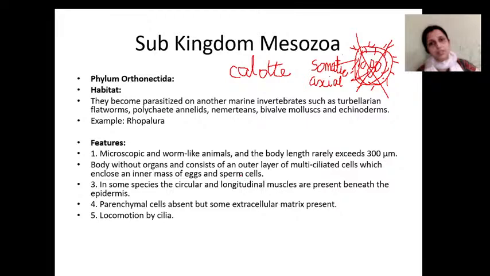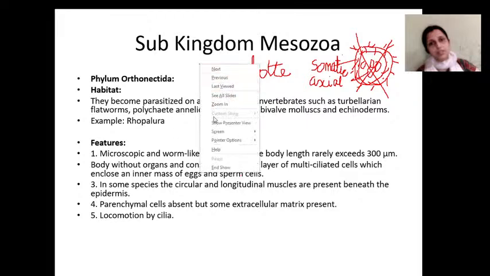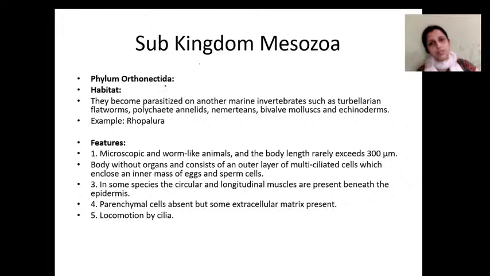Coming to the classification, the subkingdom Mesozoa is divided into two phyla, that is Orthonectida and Dicyemida. First is phylum Orthonectida. They are parasites. As I said, everything that comes under subkingdom Mesozoa is a parasitic form.